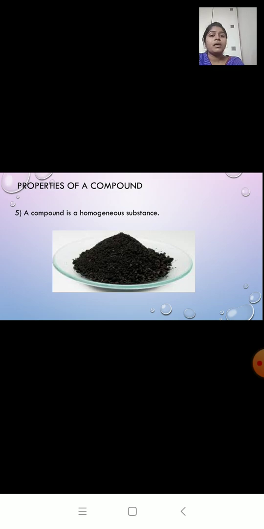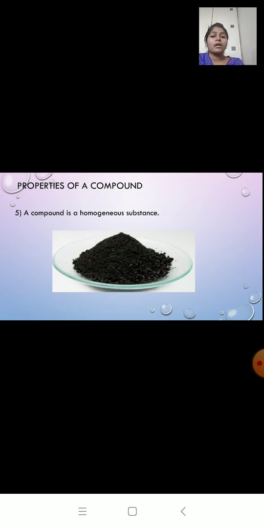Third, the composition of a compound is fixed and the components are present in fixed proportion by mass. Fourth, a compound has a fixed temperature, that is, fixed melting and boiling point. And the fifth point, a compound is a homogeneous substance.